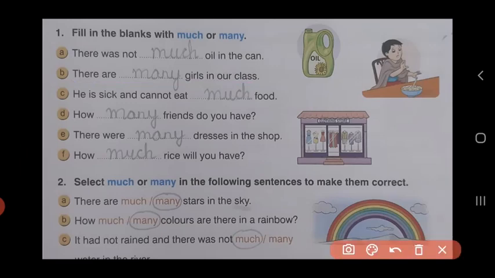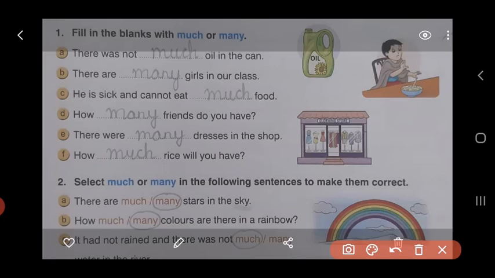C. He is sick and cannot eat dash food. Food cannot be counted. So the adjective will be much. He is sick and cannot eat much food. D. How dash friends do you have? Friends is a countable noun. So how many friends do you have?